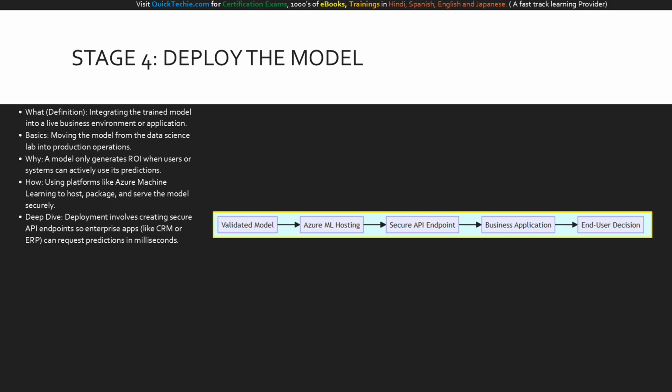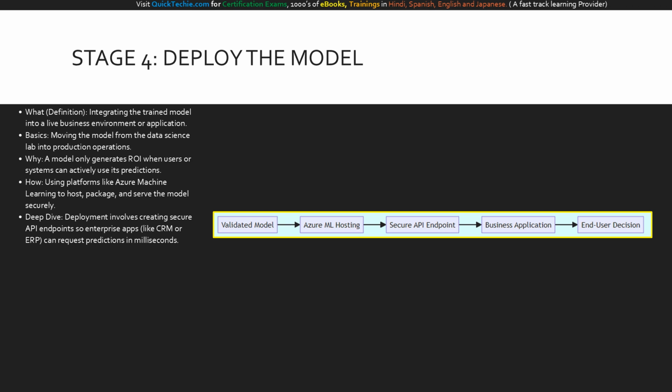Why is this exciting? Because this is the exact moment your investment transitions from an IT cost into a tool that generates real business value and ROI. How do we deploy? We use enterprise-grade platforms like Azure Machine Learning to host and package the model. Our deep dive focus is on creating secure APIs. This ensures that when your CRM or website requests a prediction, the data transfer is secure, fast, and highly reliable.